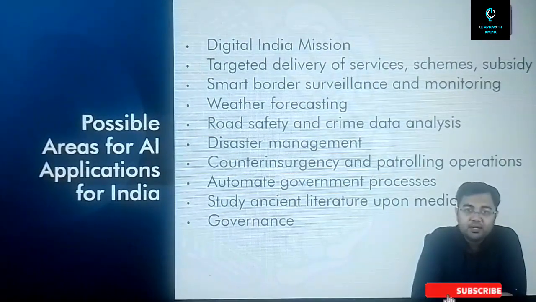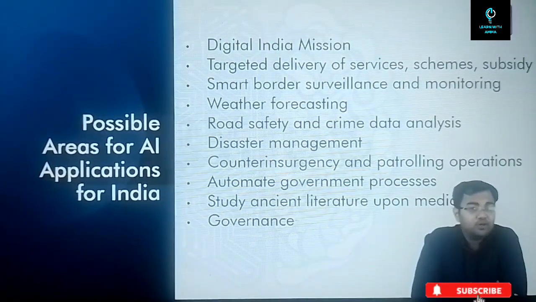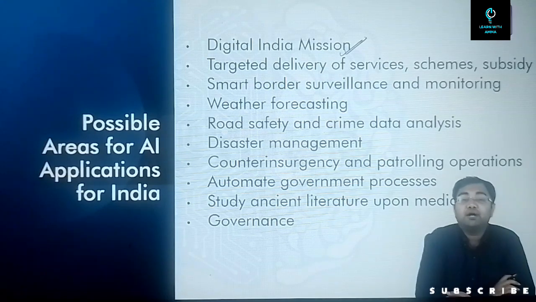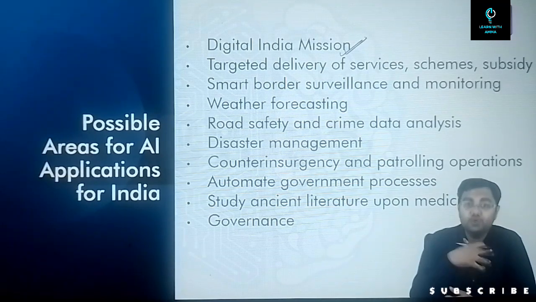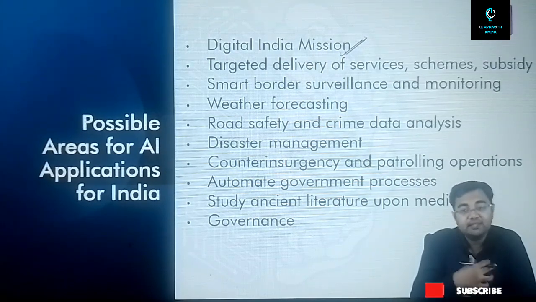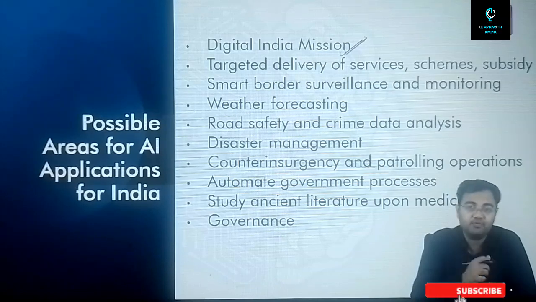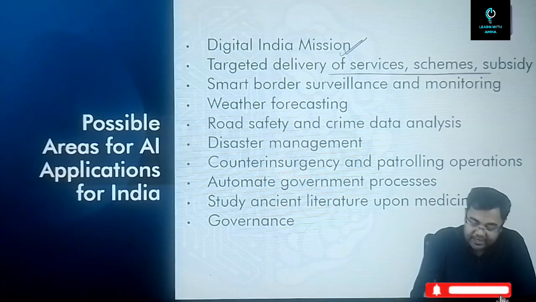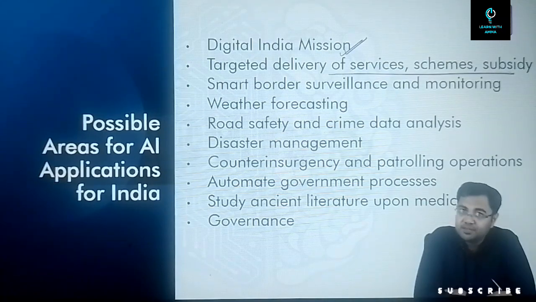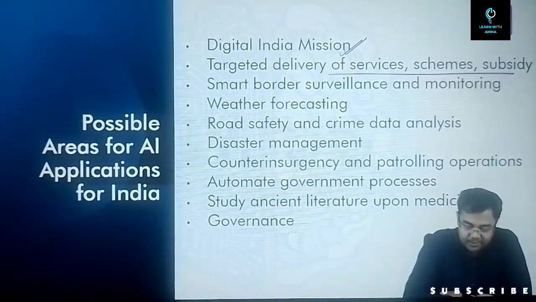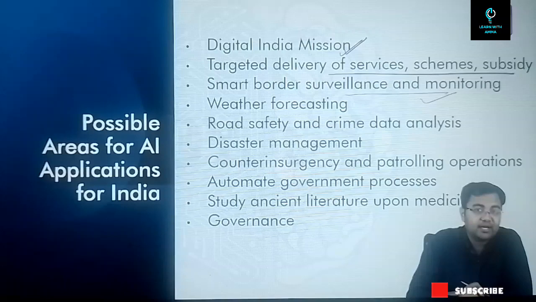So what are the potential areas where we can start using artificial intelligence in India? We can definitely make it a part of the Digital India mission, and if we do that, it will also boost the know-how of artificial intelligence, the infrastructure development, and the human resource development of artificial intelligence in India. Then it will help in targeted delivery of services, schemes and subsidies. A better understanding of the entire demography will help us plan everything better. Smart border surveillance and monitoring can come in.